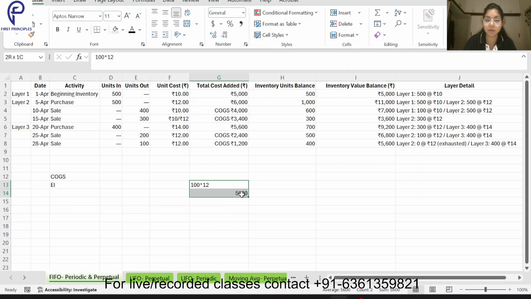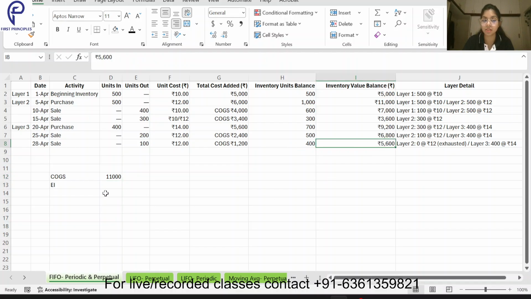Now if I calculate my cost of goods sold, where do I see cost of goods sold? This and this. This all will be my cost of goods sold. When I sum total all this, it will come to 11,000. And coming to my ending inventory, what is there in my ending inventory? This 5600 is my ending inventory. And what is the sum total of this? The sum total of this is 16,600. So my total inventory was this much, and from this 16,600, 11,000 is allocated to COGS and 5600 to ending inventory. What is happening? Why in FIFO are both periodic and perpetual the same?